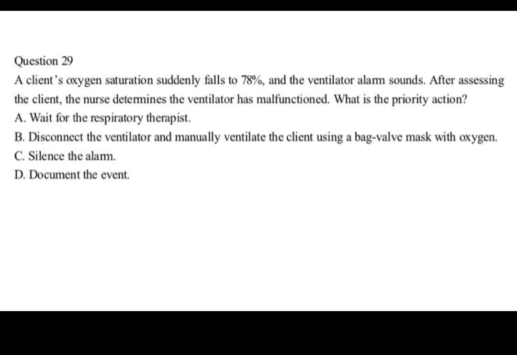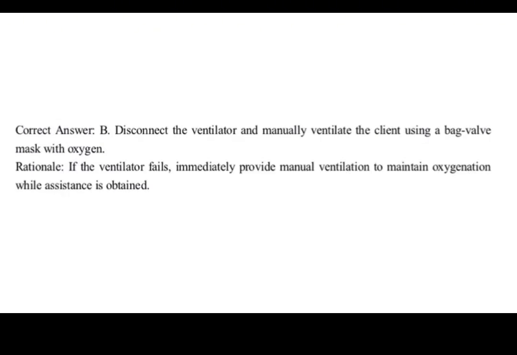C. Silence the alarm. D. Document the event. Correct answer, B. Rationale: if the ventilator fails, immediately provide manual ventilation to maintain oxygenation while assistance is obtained.